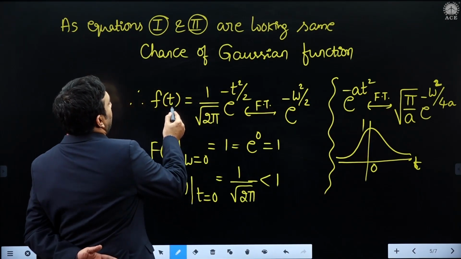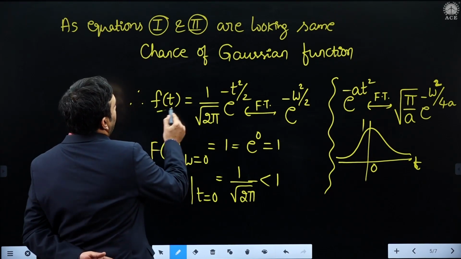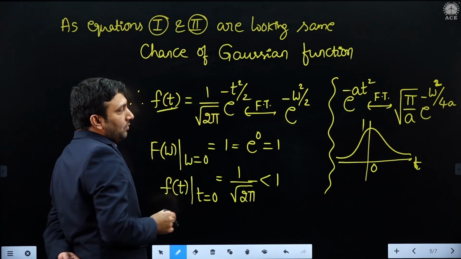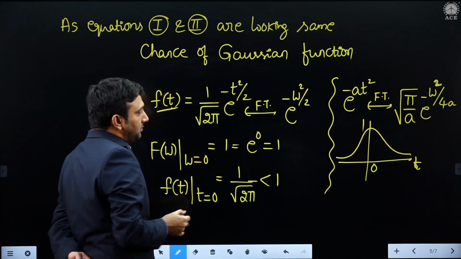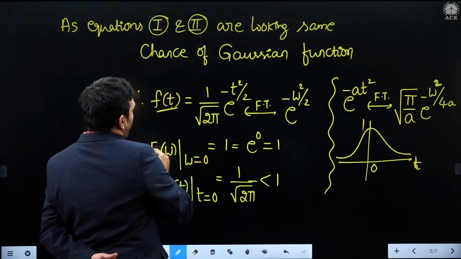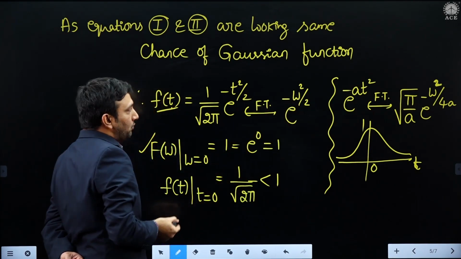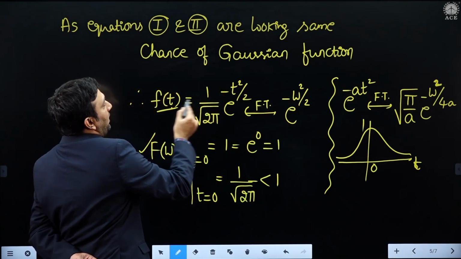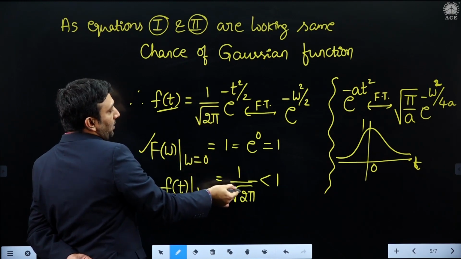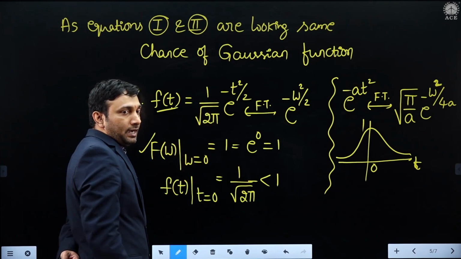Based on that, f of t for the given data is obtained as this answer, for which this is the respective spectrum. Capital F of 0 is 1, already given. Capital F of 0 is 1. If I replace omega with 0, the answer is 1. So as this is f of t, what is the signal value at the origin, sir? 1 by root 2 pi, definitely less than 1, or not?